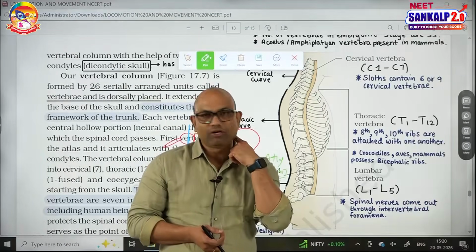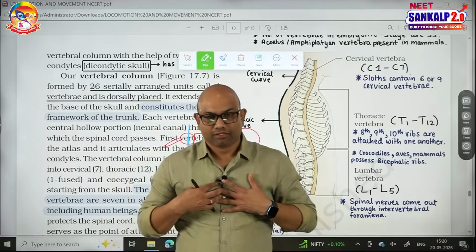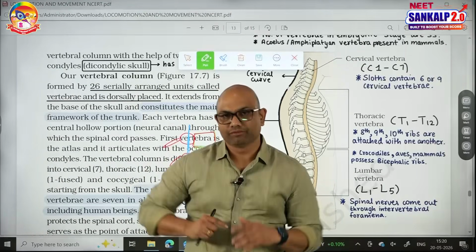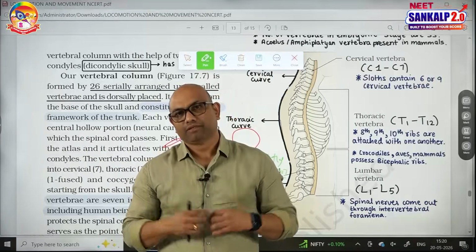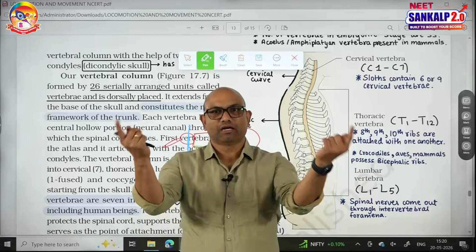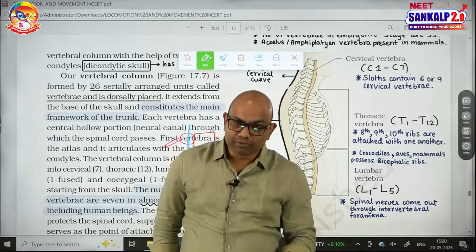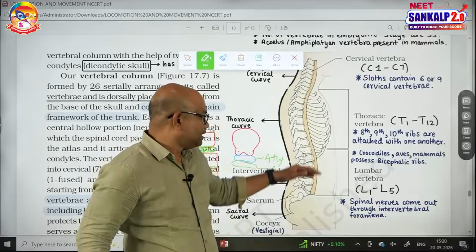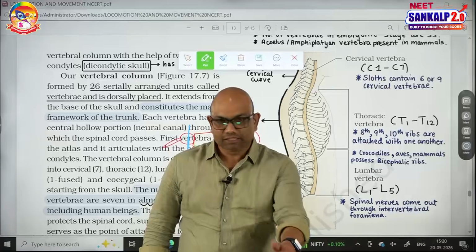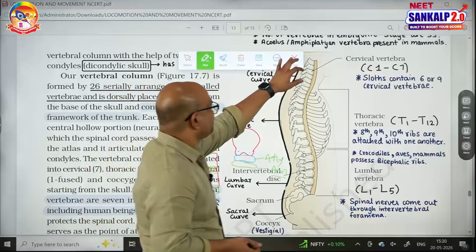Cervical vertebrae are involved in the movement of the head and support the head. Thoracic vertebrae, see this. Our thoracic vertebrae are present at the back side, they provide surface for the attachment of ribs. All 12 pairs of ribs are attached to 12 thoracic vertebrae. That means each thoracic vertebra is articulated by a pair of ribs. So thoracic vertebrae 12, total ribs are 12 pairs. Next, lumbar vertebra supports the back muscles, sacrum is supporting the pelvic girdle, and coccyx has no particular function. So these are the functions related to the vertebral column.